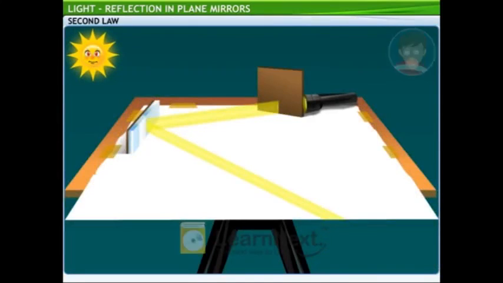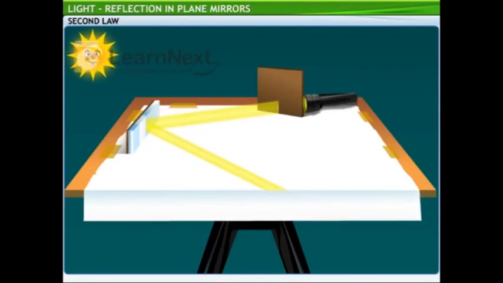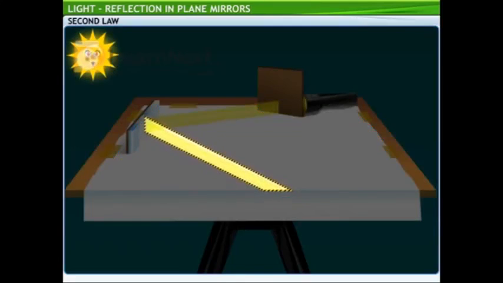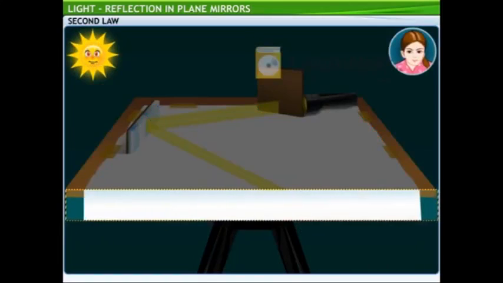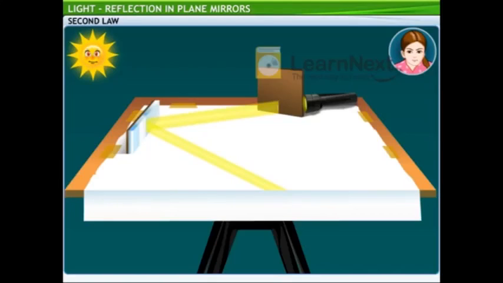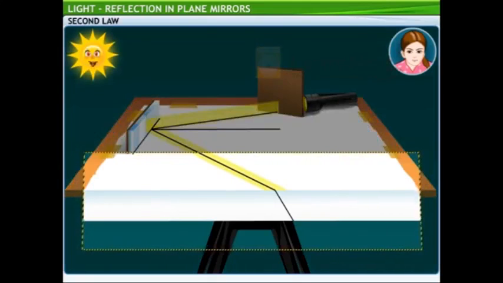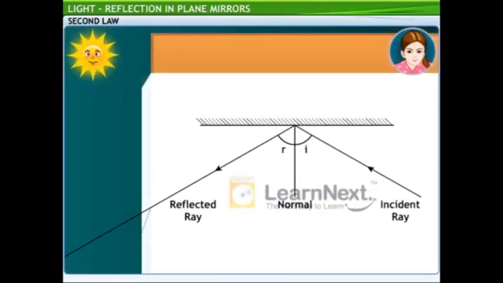Right. Now, fold the paper downwards along the edge of the table. What do you observe? Can you see the reflected light ray on the portion of the paper that has been folded downward? No, it is not visible now. This is because the bent portion of the paper is now in a different plane. That is, the vertical plane. Thus, the plane of the reflected ray is different from that of the incident ray.